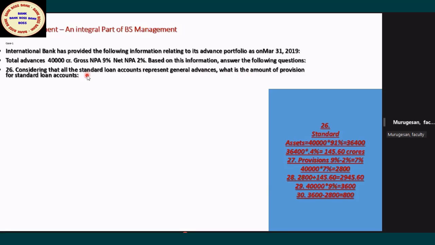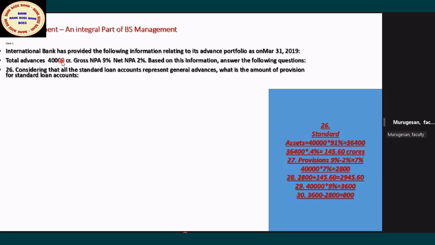Now the question is: considering all the standard loan accounts represent general advances, what is the amount of provision for standard loan accounts? Can anybody calculate? It's a challenge. You have to calculate for standard at 0.4. The answer is 145.6. Very good. How did you get it? 91% of 40,000 crore is standard. How did you get 91%? NPA is 9%, so standard is 91%. Then on that you calculate 0.40%.